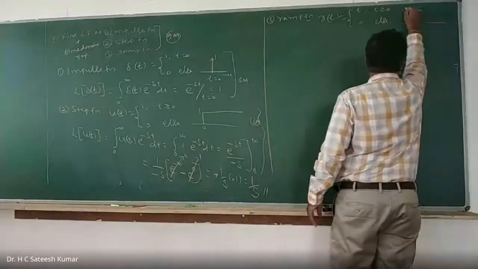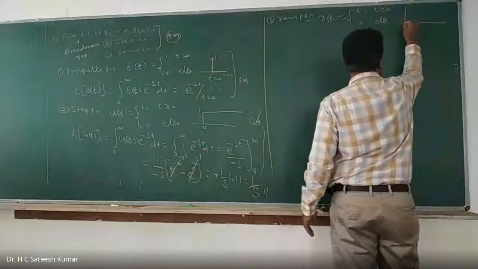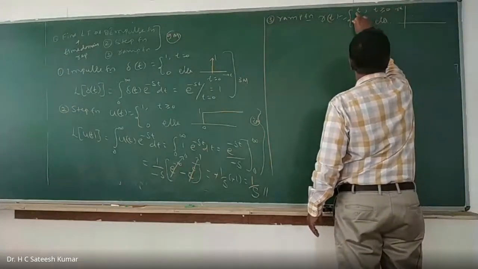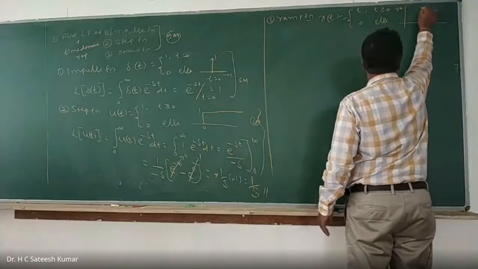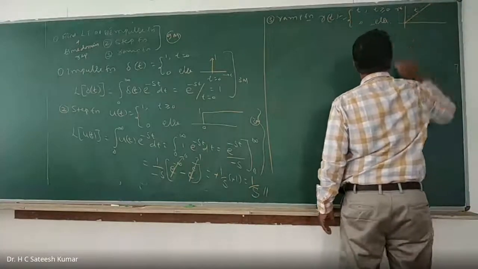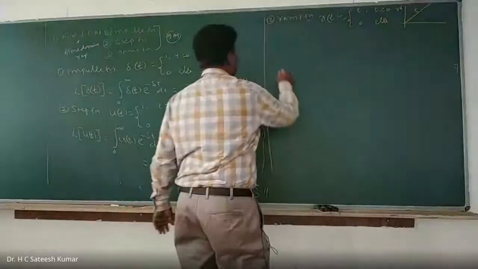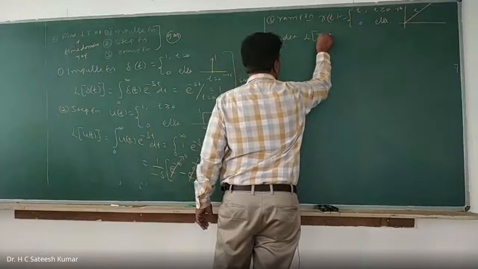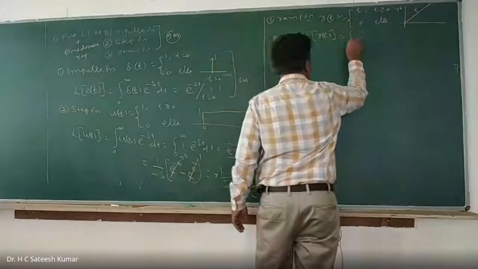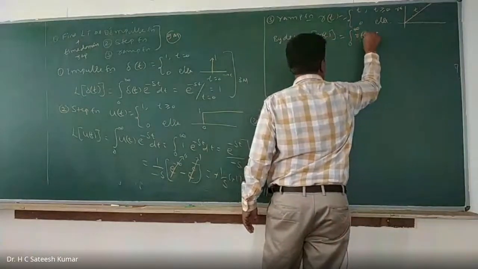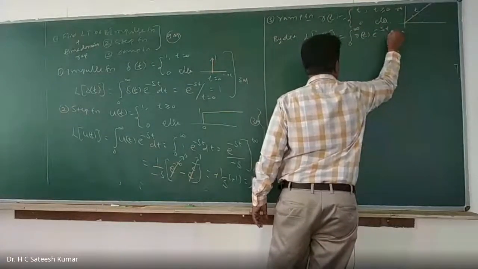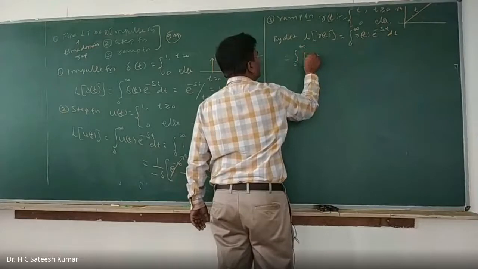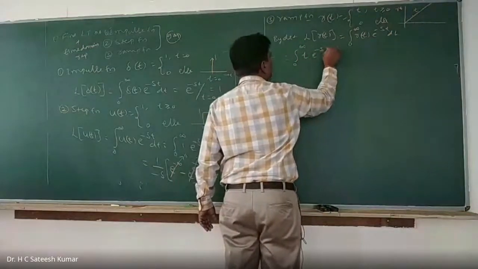That means starting from 0, at 0 its value is 0. At t equal to 1, R of t becomes 1. When t is equal to 2, it will become 2. So like this, it will be. This is your t. By definition, Laplace transformation of R of t is equal to integration from 0 to infinity R of t into e to the power of minus st into dt, which is equal to integration from 0 to infinity t into e to the power of minus st into dt.